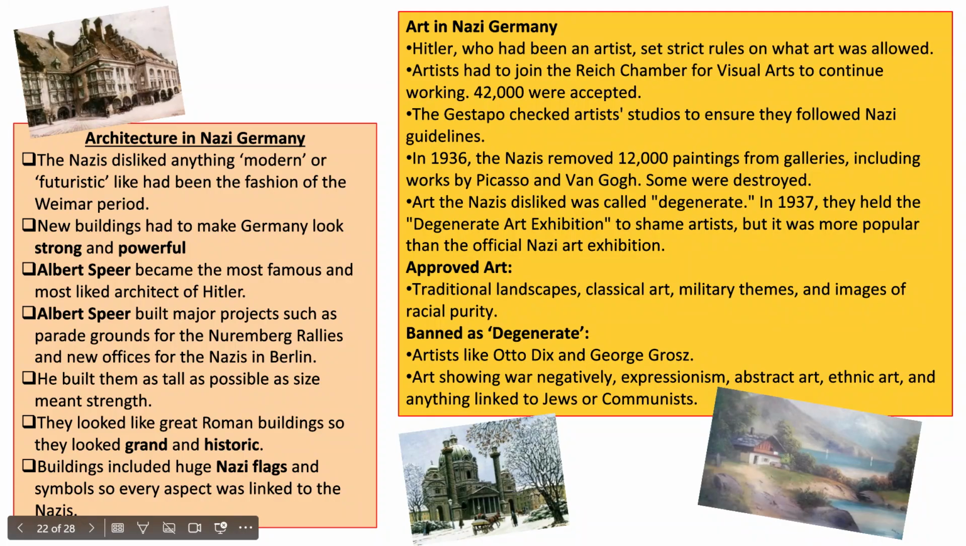In 1937, they held the Degenerate Art Exhibition to shame artists, but it was more popular than the official Nazi art exhibition. Oh dear. Approved art: traditional landscapes, classical art, military themes, and images of racial purity. Banned as degenerate: artists like Otto Dix and George Grosz. Now, we looked at those.